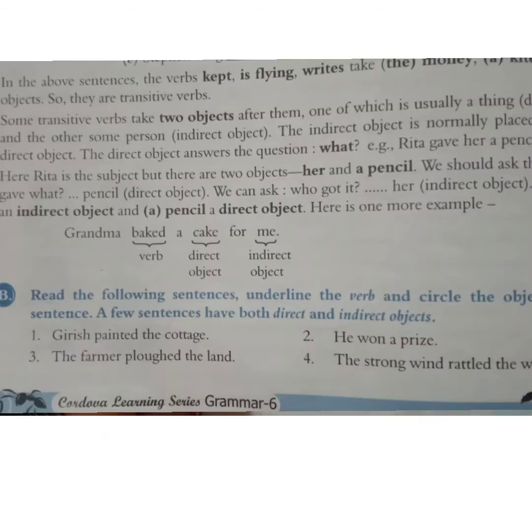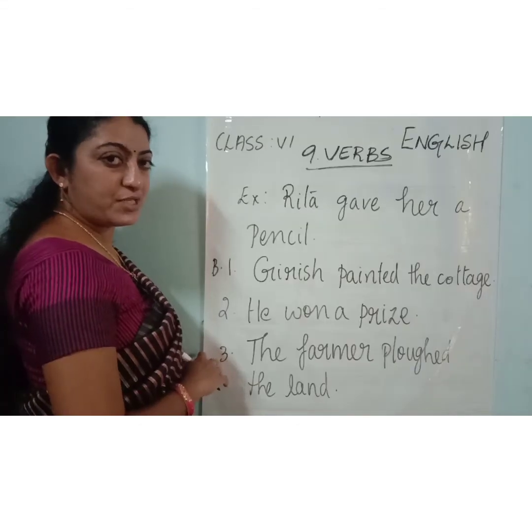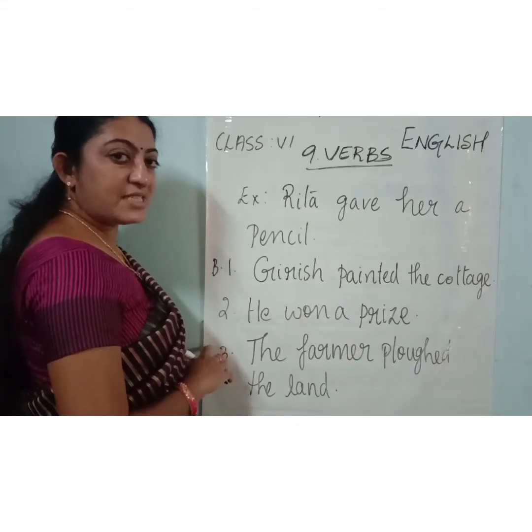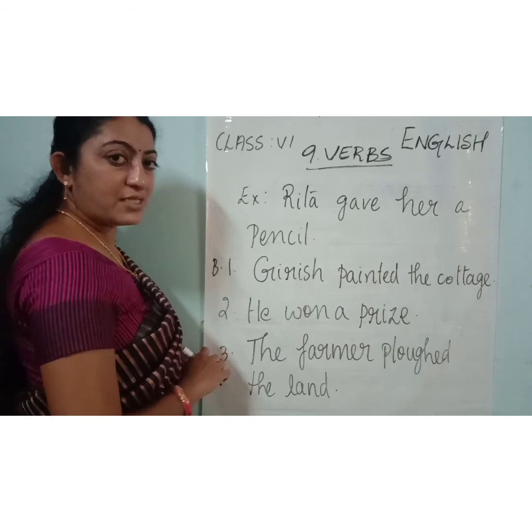Now we will learn about indirect objects. Right? So in some sentences, there will be two objects.